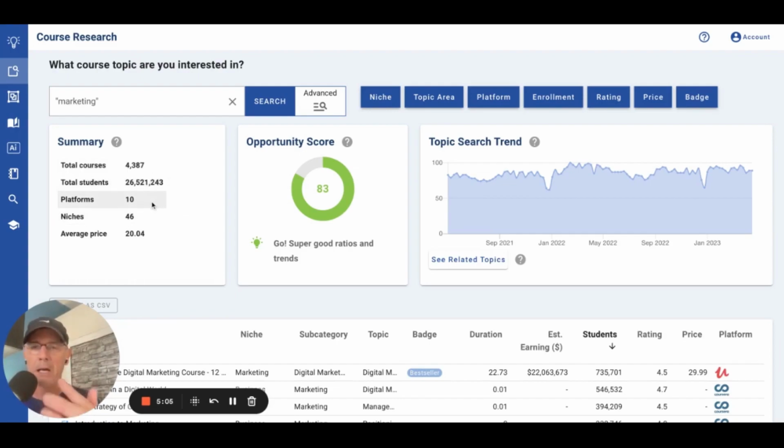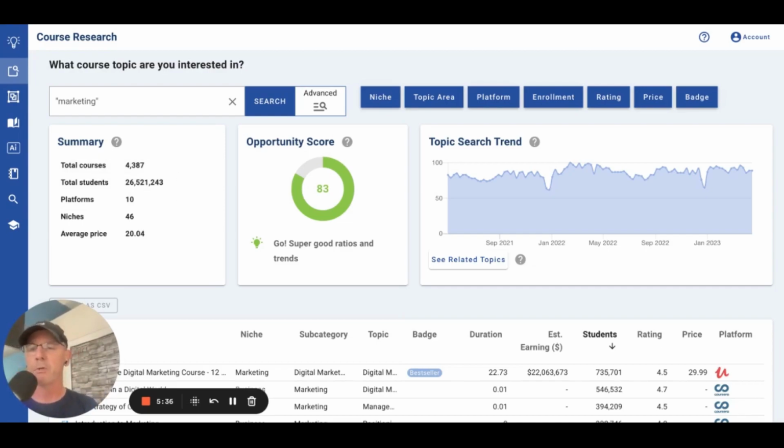So how do you use this? First of all, we use it in the opportunity score that you see in the middle here, but you can also just quickly take a swipe at this. You'll notice in the opportunity score, I have this is a good ratio and trends, but anything at 50 or over is really, really good. Means there's an opportunity, but it can be very crowded. So just FYI, this looks very crowded, right?